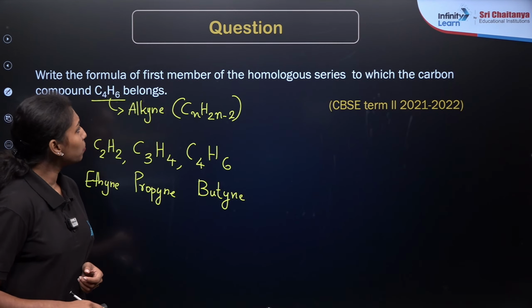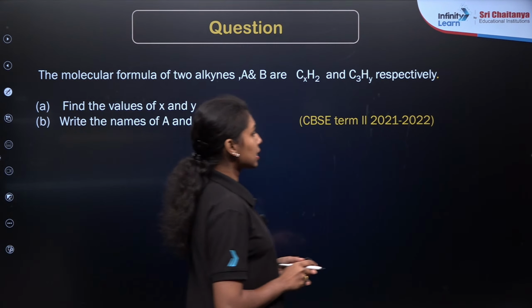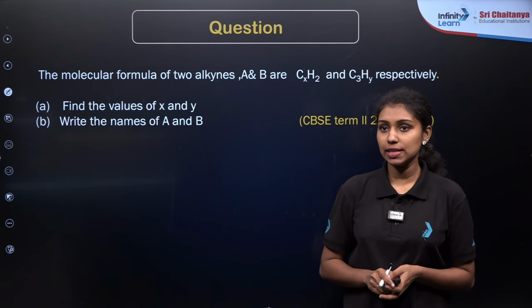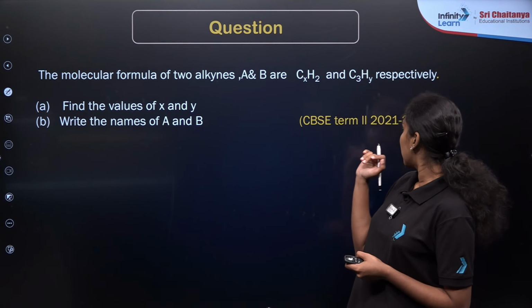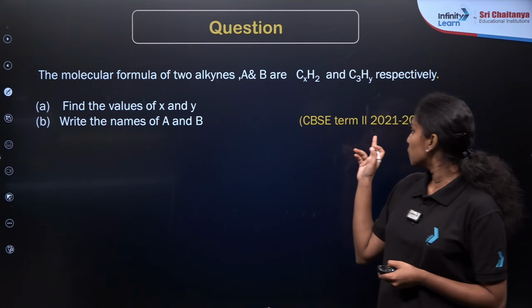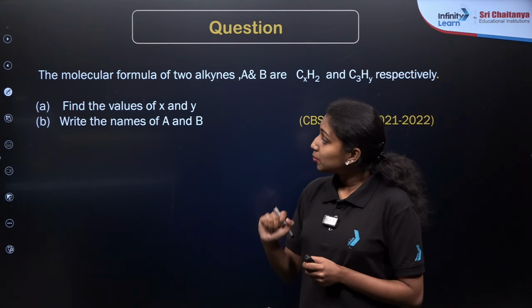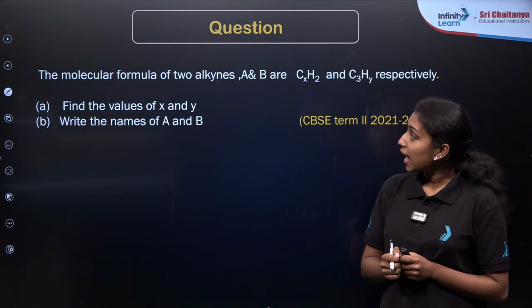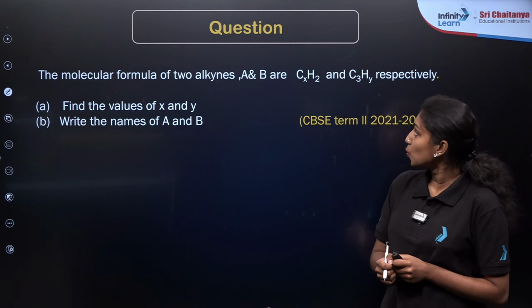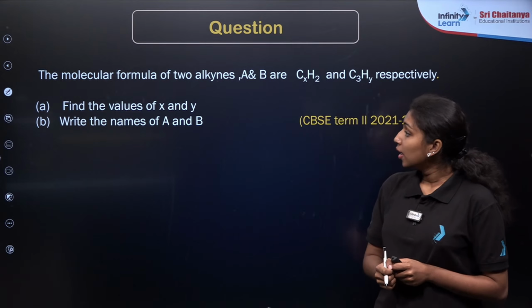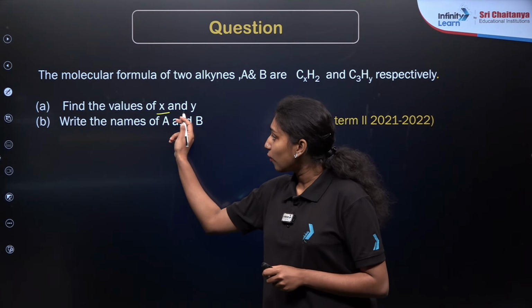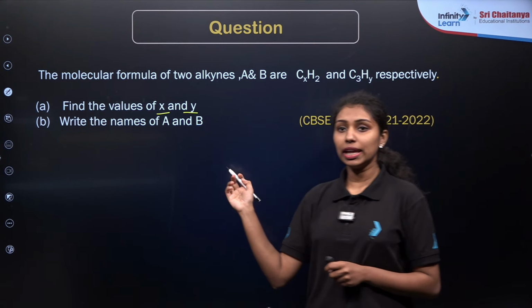Okay, fine. Now we are moving to the next question. This is again a question based on the homologous series. This part is very important. In CBSE term 2, 2021-22, they asked it again. The molecular formulas of two alkynes A and B are given here. One is CxH2 and the other one is C3Hy. We need to identify the values of x and y, then write the names of compounds A and B.